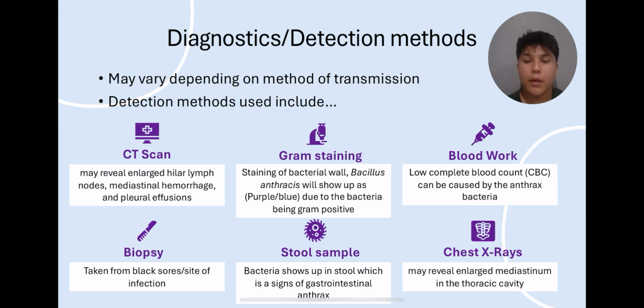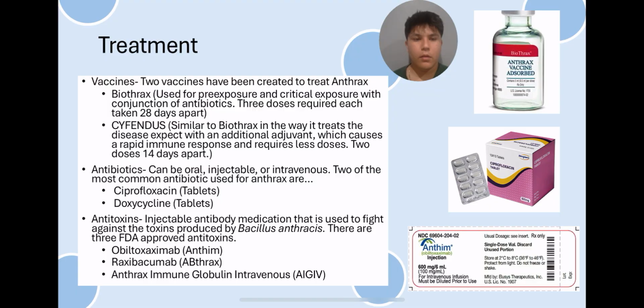A low complete blood count, or CBC, can be a sign of anthrax bacteria. For biopsy, they take a sample of black sores or the site of the infection and test for anthrax. In stool samples, bacteria show up in stool, which is a sign of gastrointestinal anthrax. And for chest x-rays, results may reveal an enlarged mediastinum in the thoracic cavity.